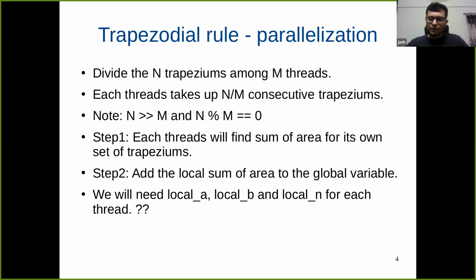Okay. So far so good. Now, in order to calculate the area of its own set of trapeziums, each thread will need to have local A, local B, and local N, right? If you remember from our previous discussion, let me quickly go back.